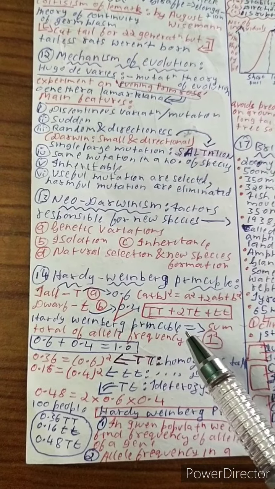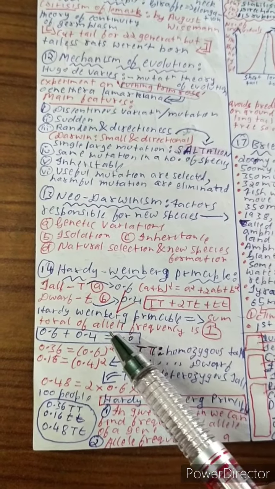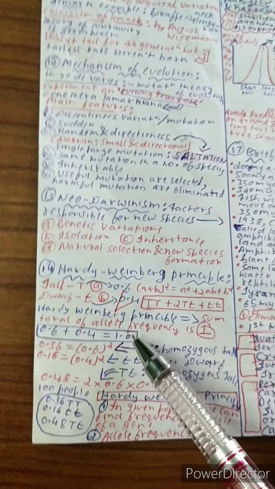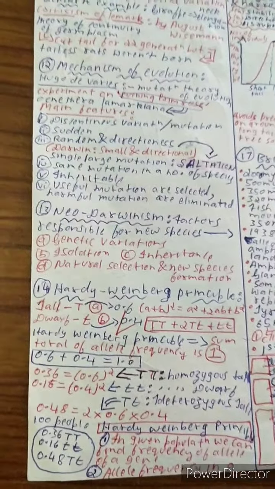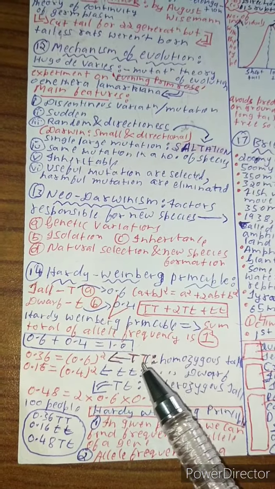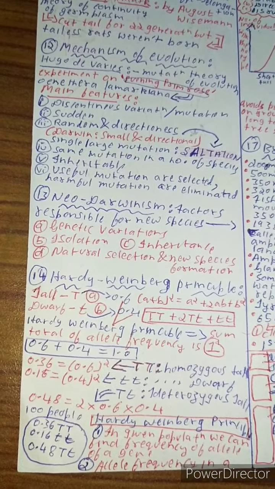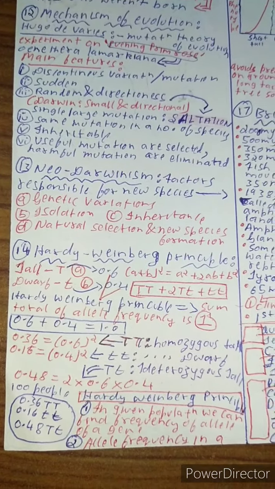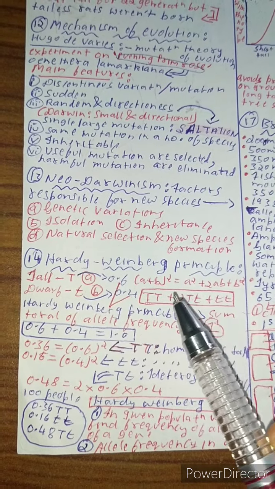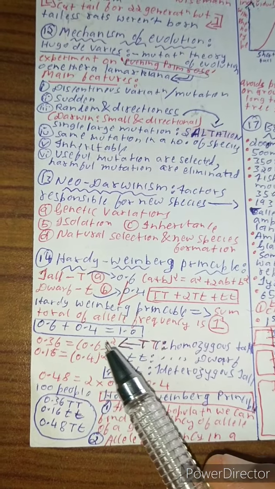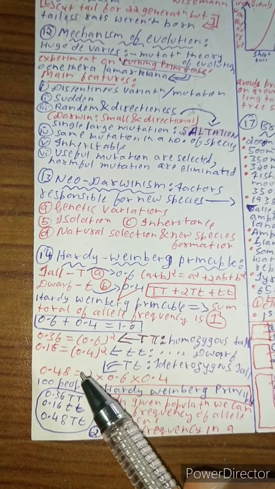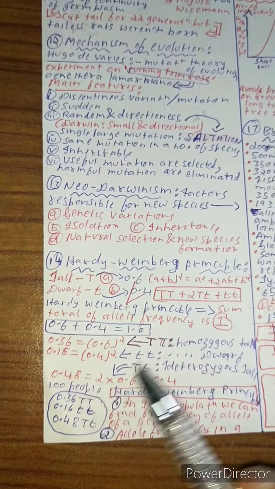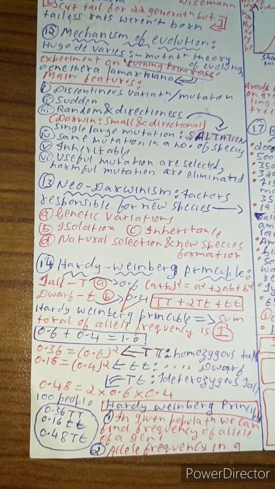What Hardy-Weinberg principle says is that the sum of the total allele frequency is always 1. These are the allele frequencies. Add them, and it should always give the value 1. Now, first of all, if you want to find the allele frequency, that is homozygous tall, heterozygous tall, and all of those, you need to follow this equation: T squared gives homozygous tall, t squared gives homozygous dwarf, and 2 into T into t gives heterozygous tall. And you can find all the genotype frequencies in a population of 100 people.